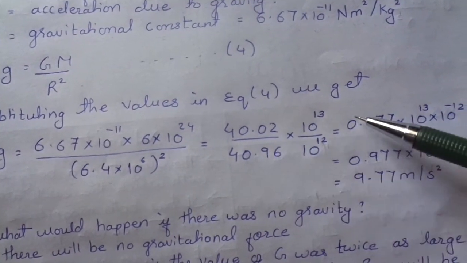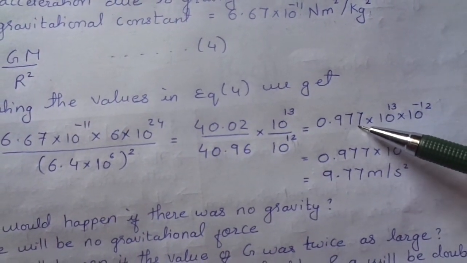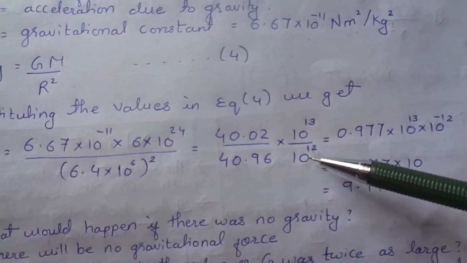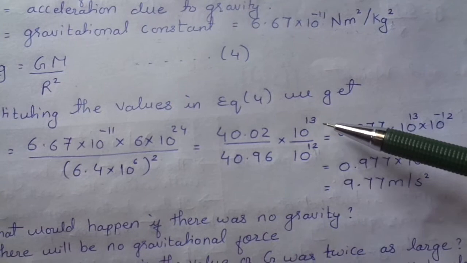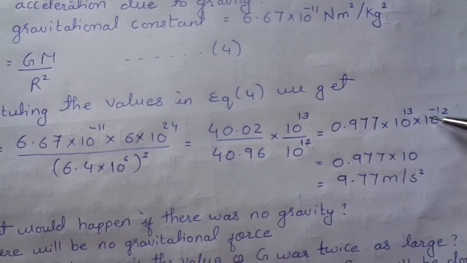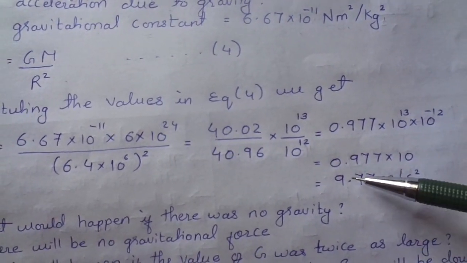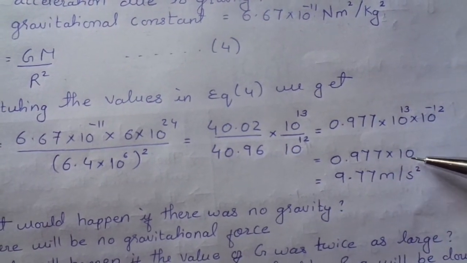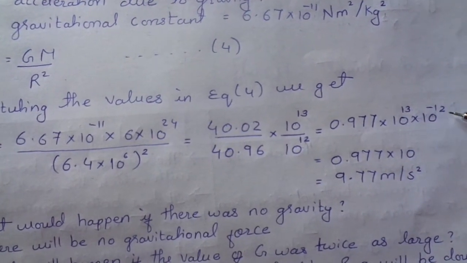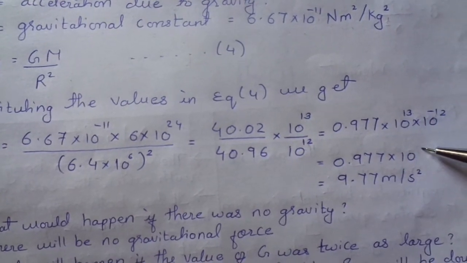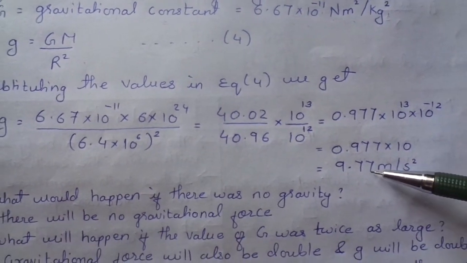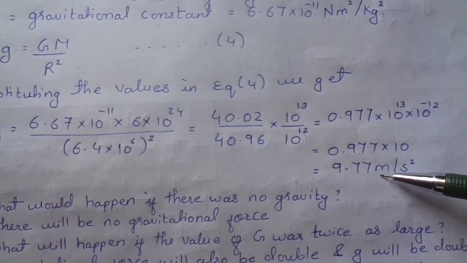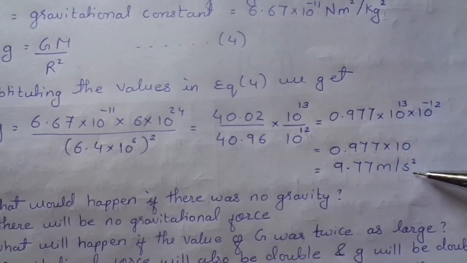Dividing this by 40.96, we get 0.977 into 10 to the power 13, and this 10 to the power 12, if we take it upward, will become minus 12. So it will become 0.977 into 10, because 13 minus 12 is 1. Now multiplying, it will be 9.77 meter per second square.